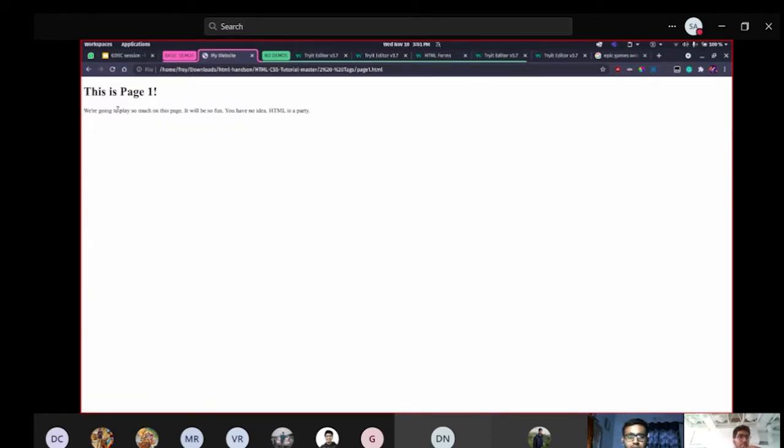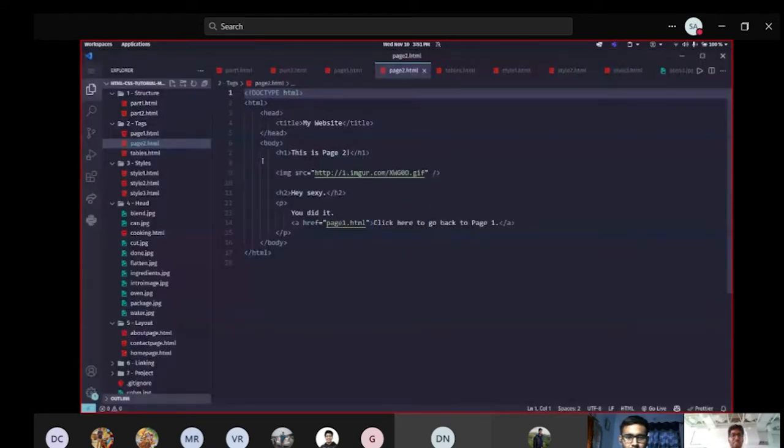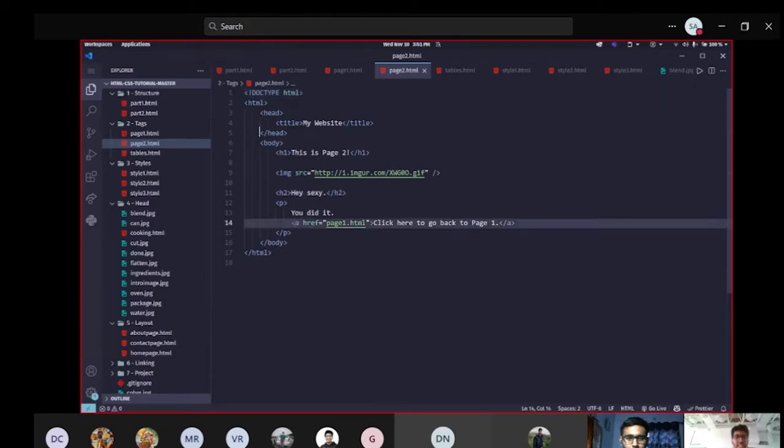We're going to be playing so much with this. What I did here is a hyperlink. You can jump from one page to another page by using this A tag. You can read here: this A element has an href attribute which represents a hyperlink. A hyperlink is just a link. The link can be external.